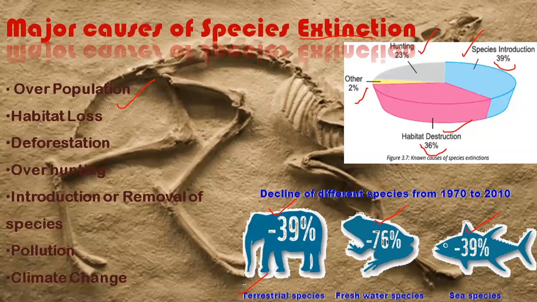For shelter, we have to deforest the land and cut the trees, and for production of more food, we have to grow more crops. More crops need more fertile land, and for that fertile land we have to cut the trees again.